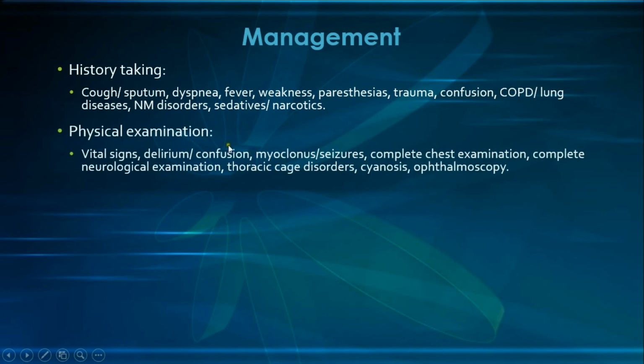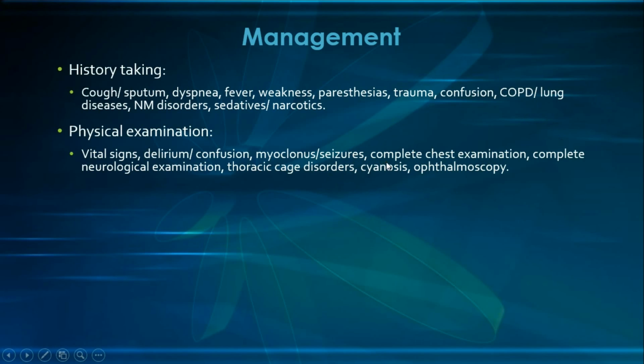And then moving to the physical examination, of course the first thing we would look for is the vital signs and assessing the respiratory rate, which of course we would expect to be low, that is in general below 12 breaths per minute, and assess the patient for any delirium or confusion which are commonly seen in hypercapnic patients, or even myoclonus and seizures which occur in severe hypercapnia. And then of course we would perform a complete chest examination starting from inspection, palpation, percussion, and auscultation.